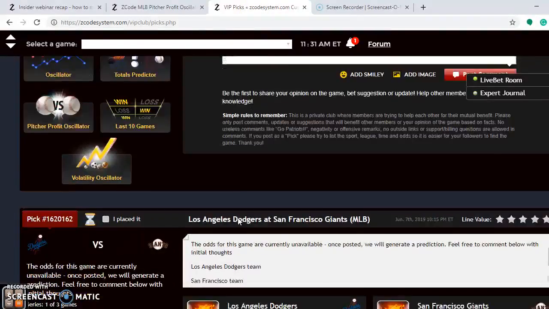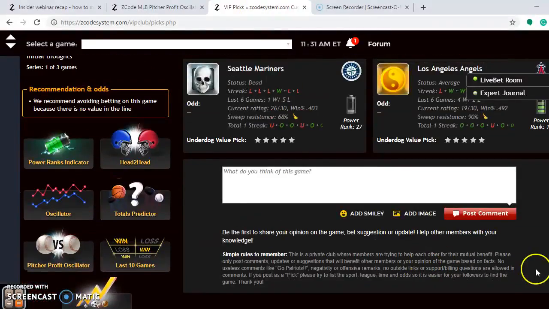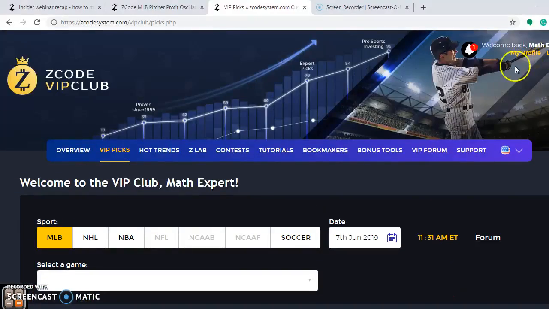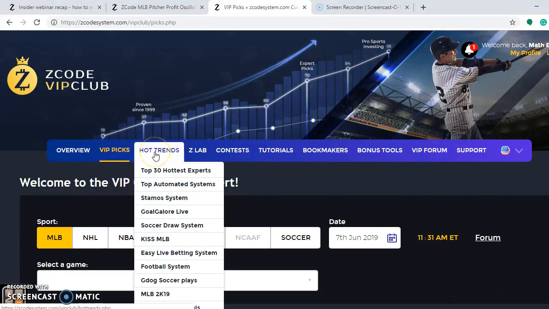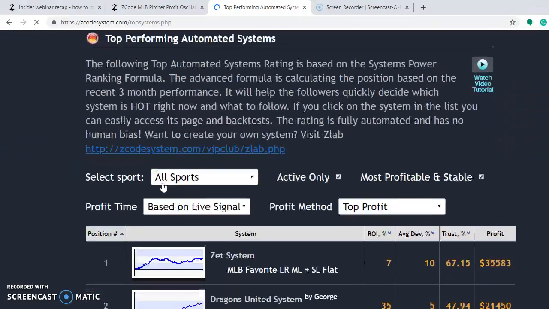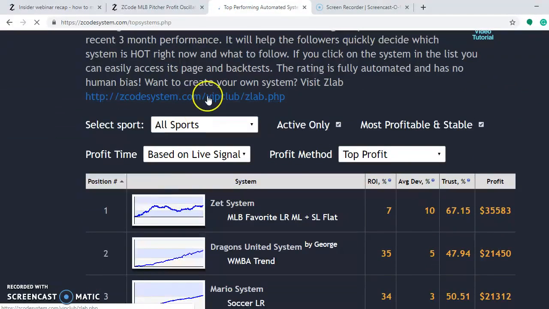And also, please take note, which I did not mention yet. I've mentioned in previous videos, but it's always good to mention again. If you go up here to the top, you can look at the top automated systems. And this is also an excellent way to make your picks if you're not interested in just looking at all the numbers. You can just look at the automated systems. We have done it for you here.